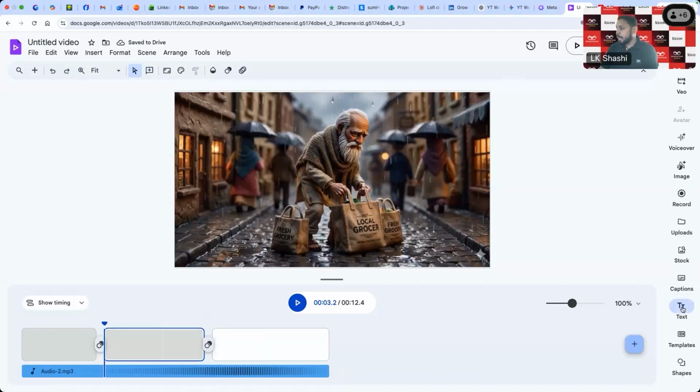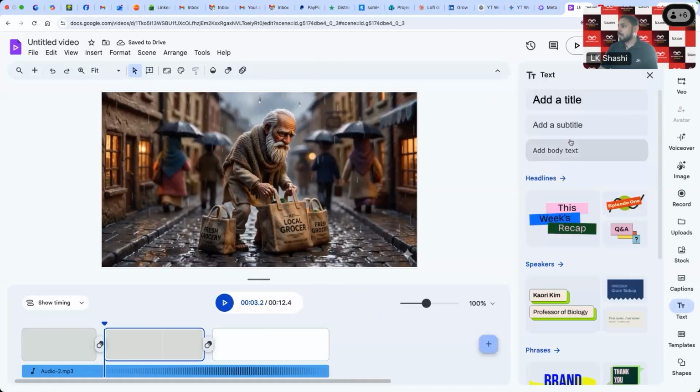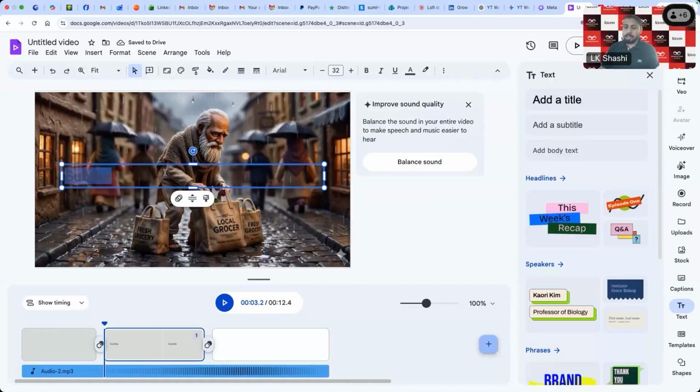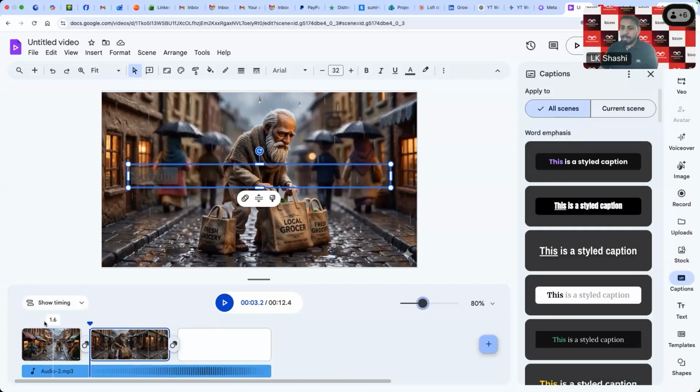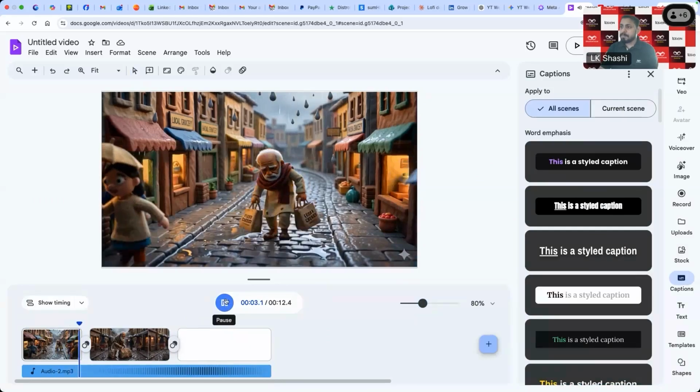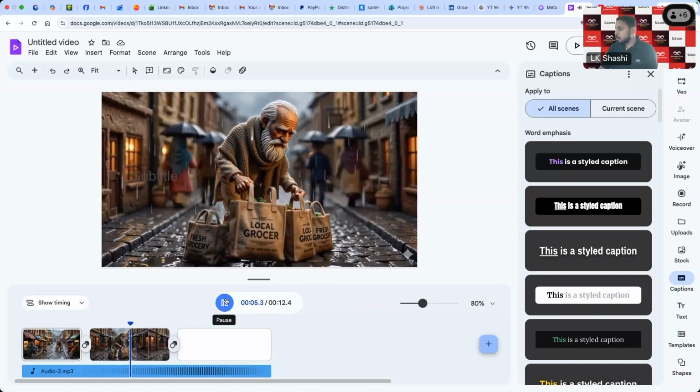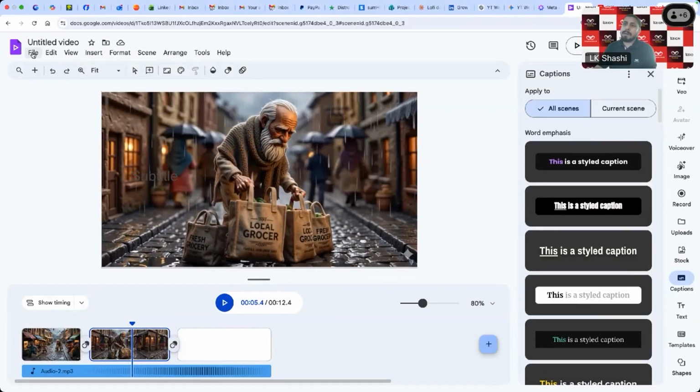You can also put some text if you want. You can just select your text option and write your own text. Let's say you want to put the title of the film, or you want to do the captioning. Let's say the audio is running in the background and you want the caption also to be visible on the video itself. Let's say I'm just putting it here. It will take some time. There's a caption button here, so you can see. Let's say if I'm playing it. Oh, nice. So this is the basic. So I have an edited version.